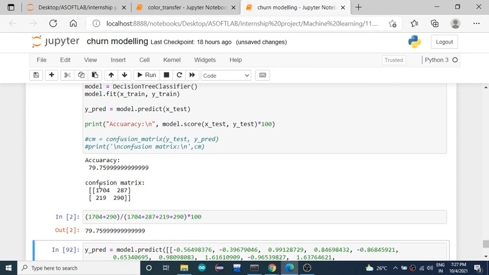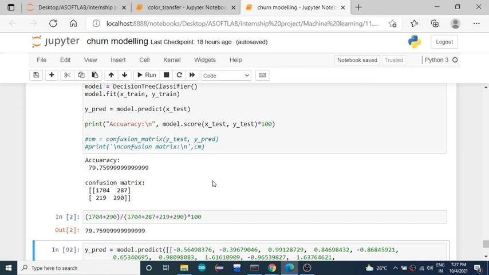Okay, so for evaluating the model, different metrics are there. So you can use the score method, or you can use the confusion matrix, you can use the precision, you can use the recall, you can use the classification report. Okay, so different metrics, different tools are available to predict the accuracy of the model.